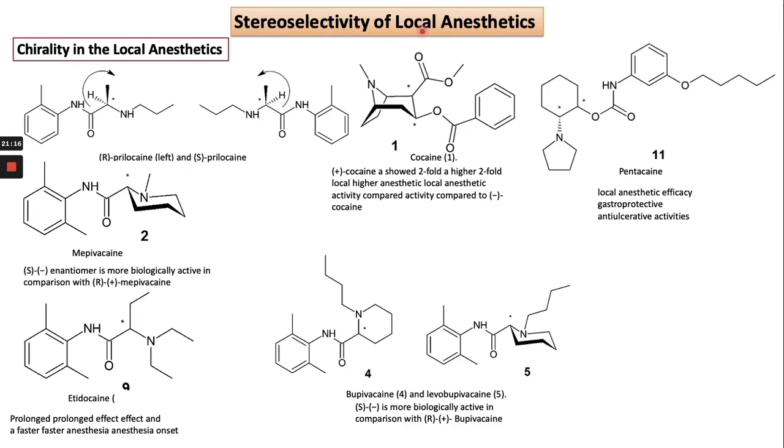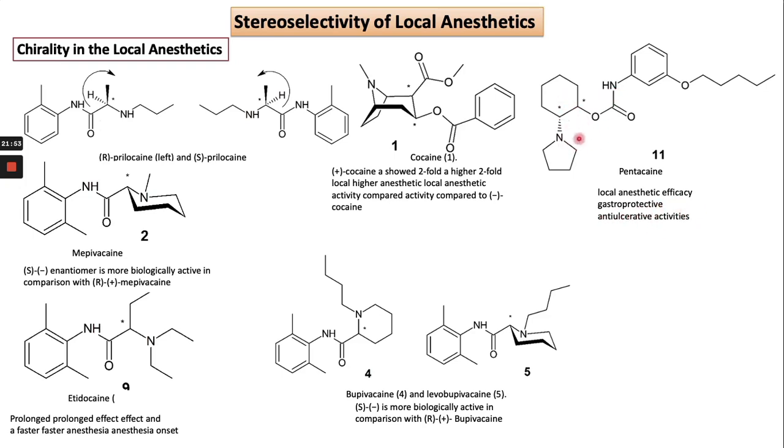In the stereochemistry of local anesthetics, stereochemistry also plays an important role. In the case of prilocaine, the R and S forms are enantiomers. One isomer, the S isomer, is more biologically active as compared to the R isomer. So this molecule has the local anesthetic efficacy.